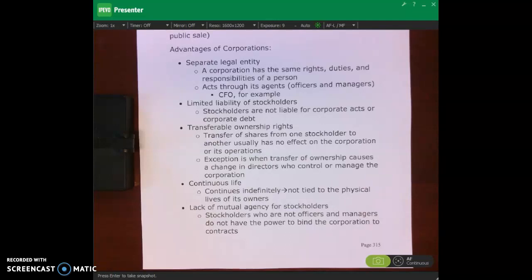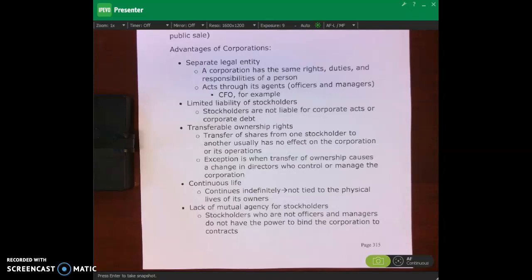Okay? There's also lack of mutual agency for stockholders. That means stockholders who are not officers and managers, I am not a manager within Pepsi, don't have the power to bind the corporation to different contracts. So again, I can't come to the president of Mary Washington and say, today is Free Pepsi Day. I can't do that because I'm not the CFO. I'm not the CEO. I'm not even a director. I'm not even employed by PepsiCo. I don't have the authority to do that.